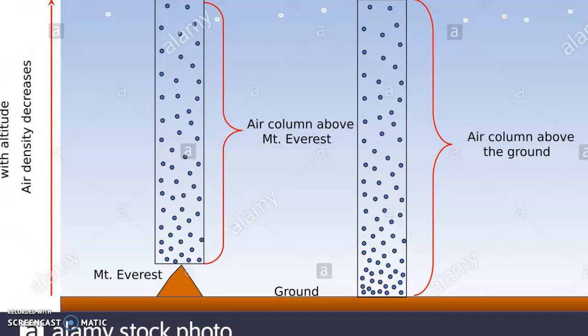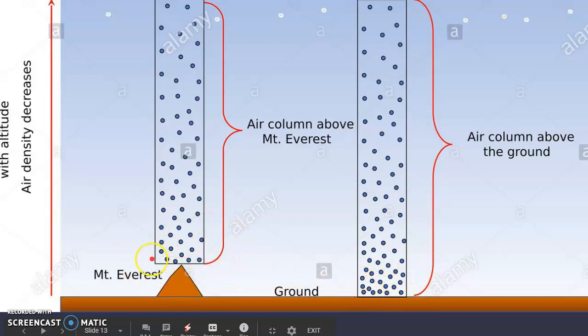Similarly, the air pressure in this area would also be the highest because there are more molecules pushing to this area, right? On the ground, more molecules are pushing to the surface. We have this entire column that is putting force on this surface. So obviously the air pressure is going to be higher here. But when you look at here, same is the case.